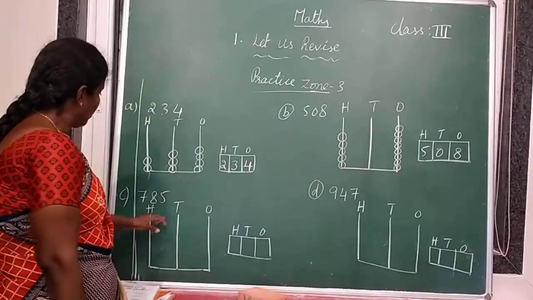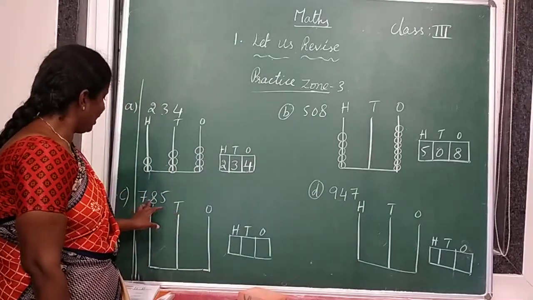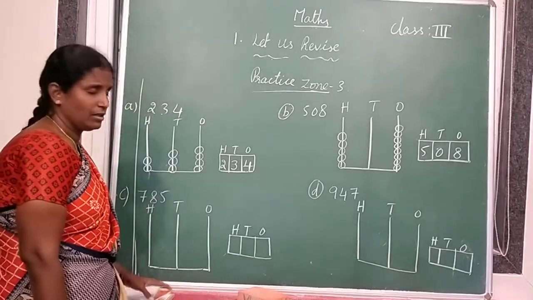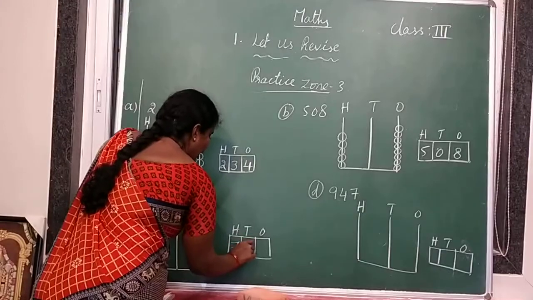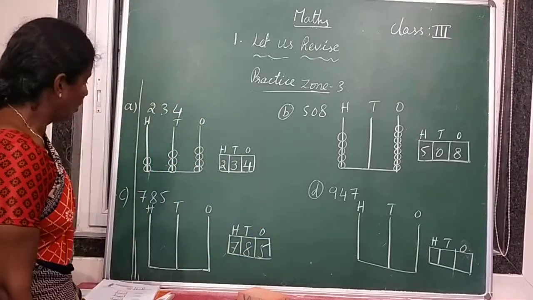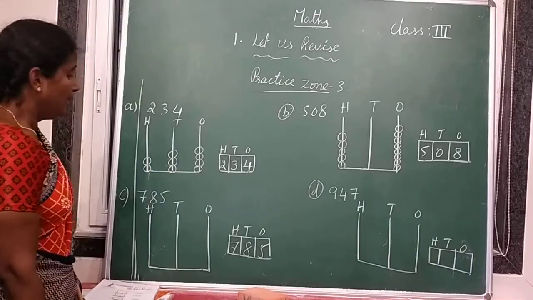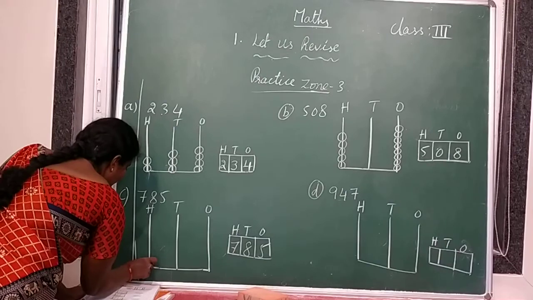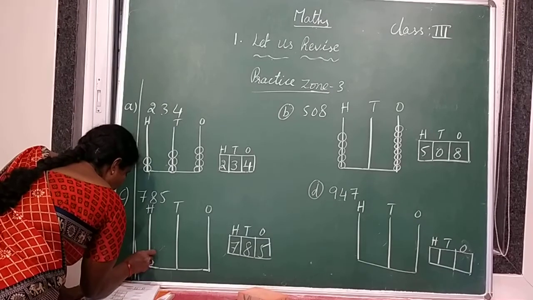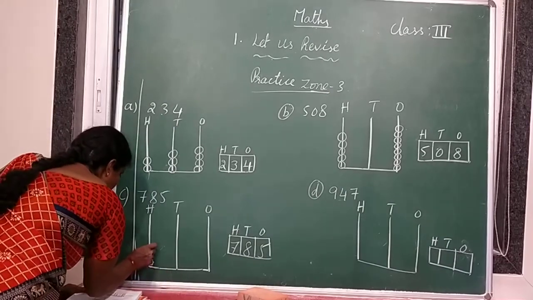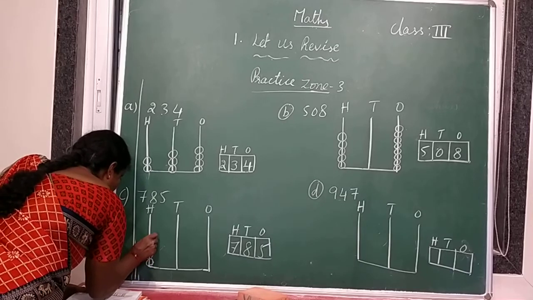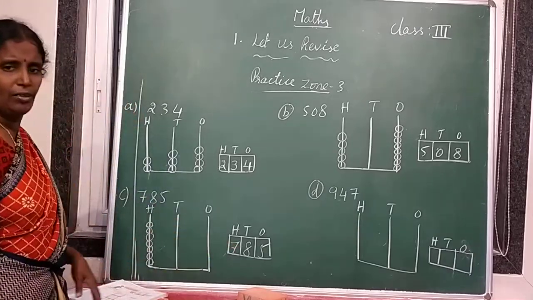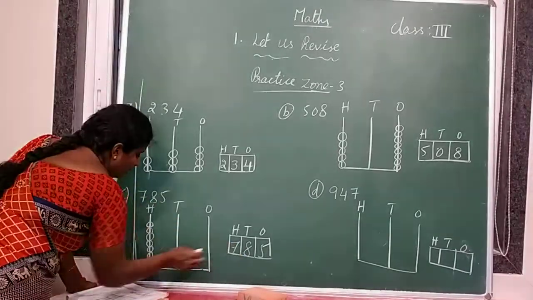Okay? And next, ones, tens, hundreds. 785. How many tens are there? 8.